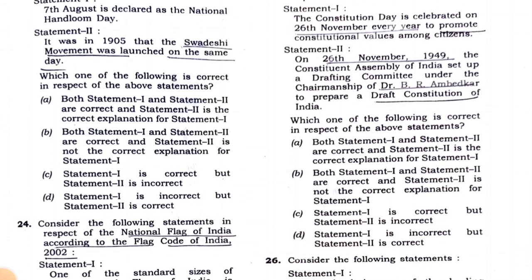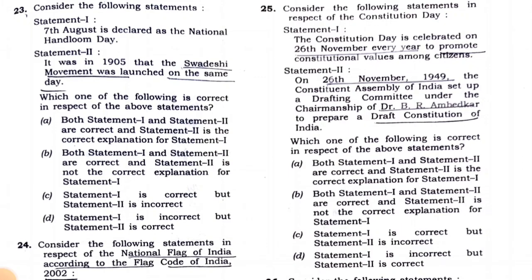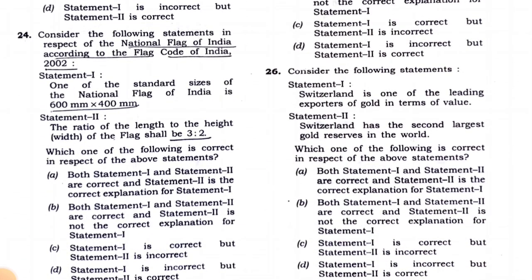So this is not correct. On 26th November 1949, the Constitution came into force in part; some of the provisions came into force on 26 November 1949, and the rest on 26 January 1950. The draft Constitution of India was prepared way before it, and the drafting committee also was set up way before it. So the second statement is wrong, so the answer will be statement 1 is correct, but statement 2 is incorrect. Then we'll move on to the 26th question.